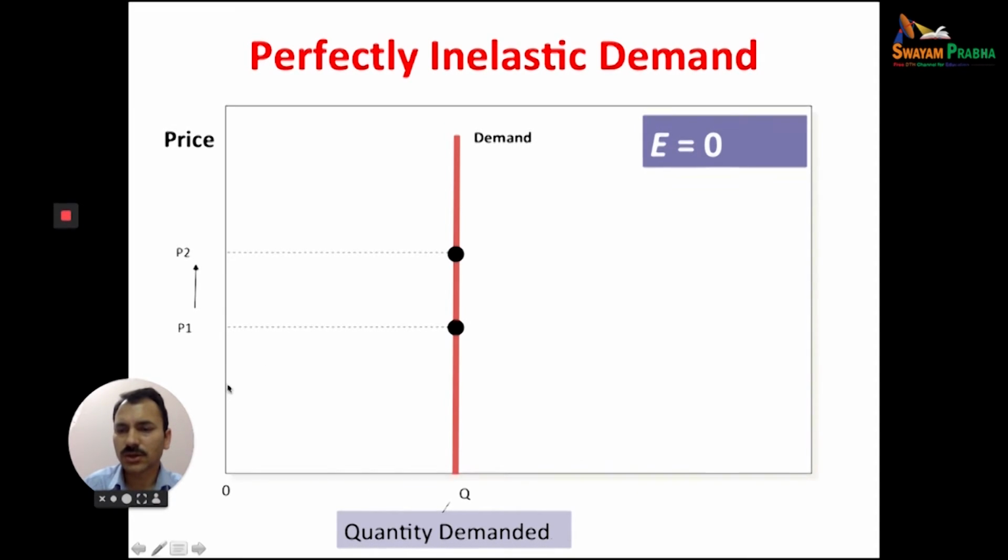If the price is 5 rupees and quantity demanded is 2 kilos per month, even if the price of salt or another basic necessity increases to 10 rupees or 200 rupees, but quantity demanded remains the same, we can say this is perfectly inelastic demand.